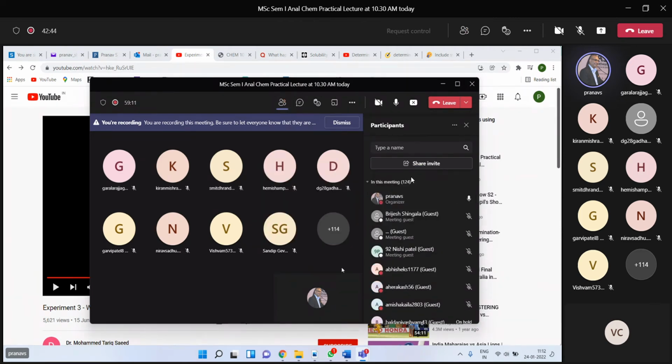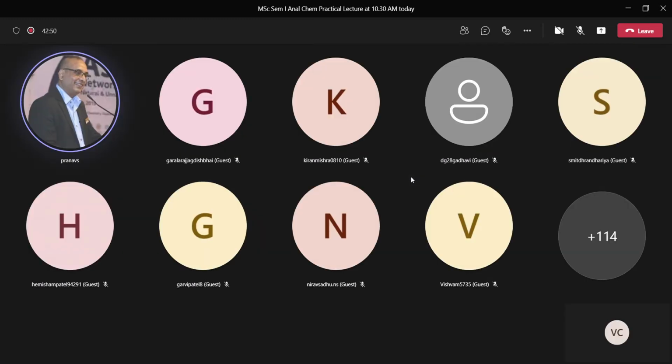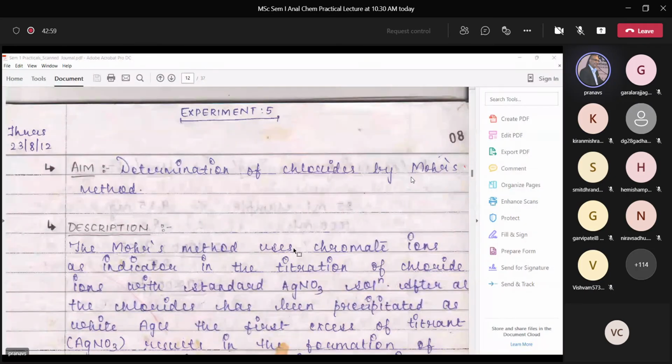Now the next practical, one moment, I'll just move on to the next one now, and that is determination of chlorides by Moore's method. I suppose you have done this. This is an example of precipitation titration. This is all regarding finding out the ions which are present in water samples. Here it is required to determine the presence of chloride ions in water sample by Moore's method.